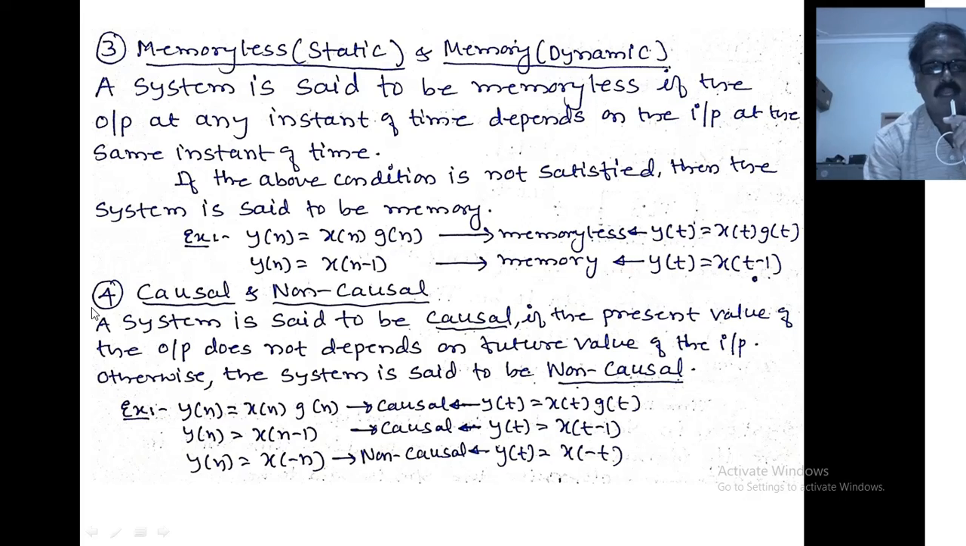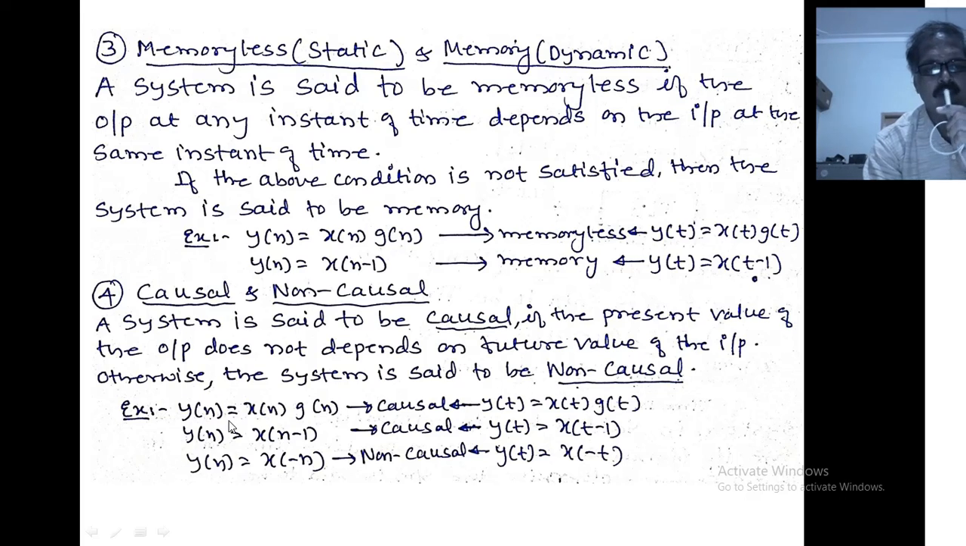So, next property, causal and non-causal property. A system is said to be causal if the present value of the output, nothing but the current value of the output, does not depend on the future value of the input, which means the present value of the output can depend on the present value of the input and or past value of the input. Overall, the present value of the output does not depend on the future value of the input. If this condition is not satisfied, the system is said to be non-causal.